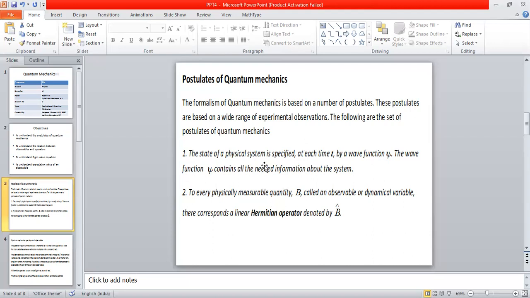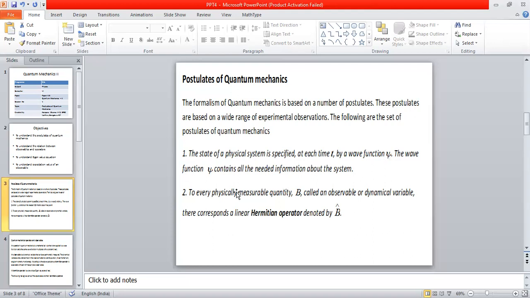So therefore, I can conclude that for each and every physical system, it is possible to find out a wave function psi. And the wave function psi actually contains all the information about that particular system. So if you want to find out any set of information about a given system, what one has to do is find out the wave function of that system, and then analyze the wave function properly in order to get the information.